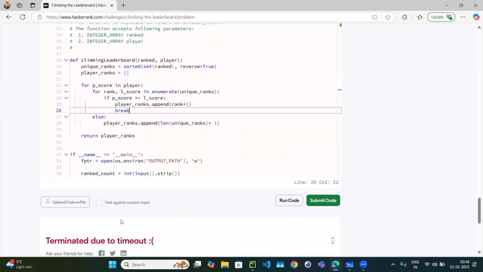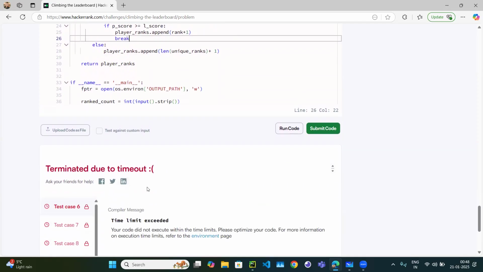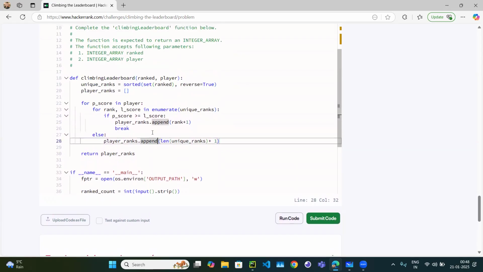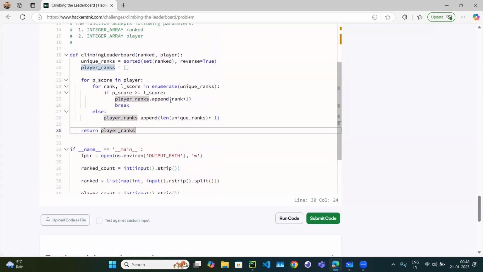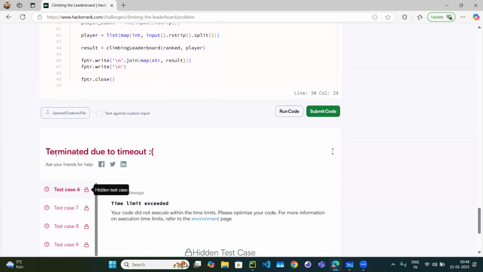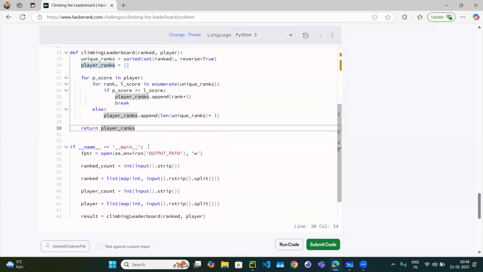And if they have set some time limit, your code should be executed within this many microseconds or seconds, and our code is not able to execute. But anyhow, our logic is correct. Okay. Now, what should you do to remove this timeout error? Still, we are going to follow the same approach. We are not going to do anything.